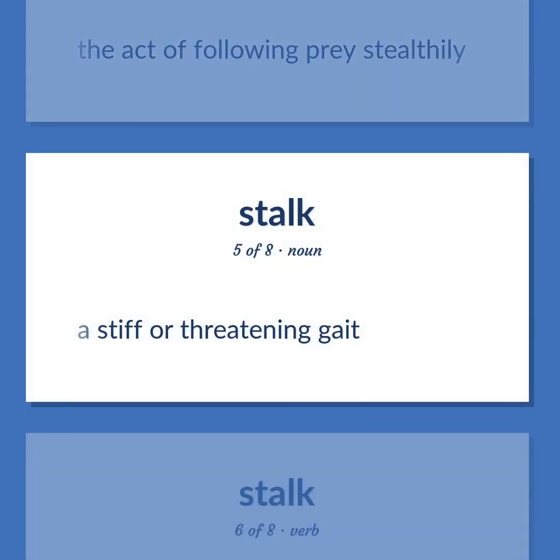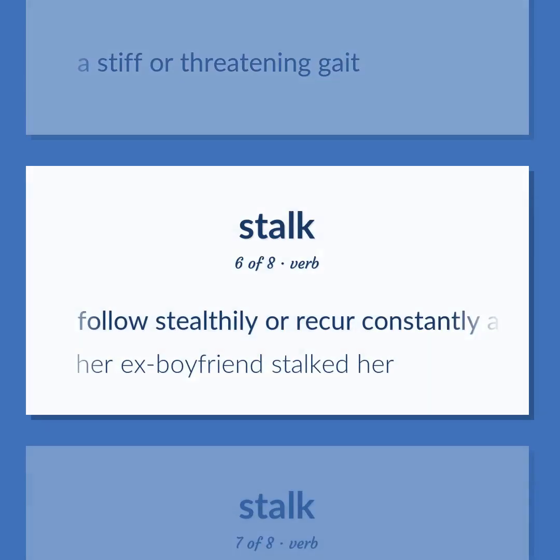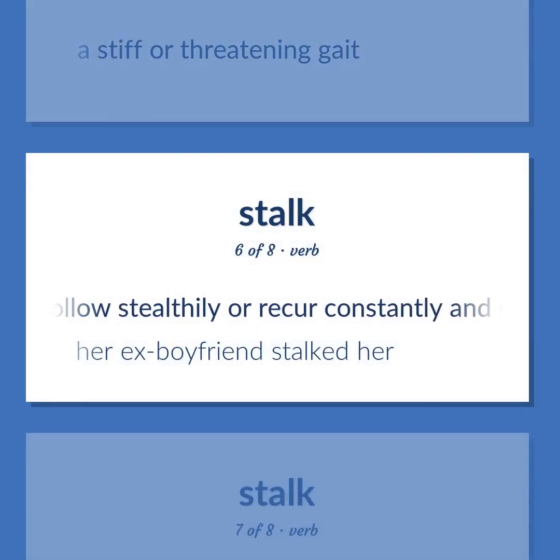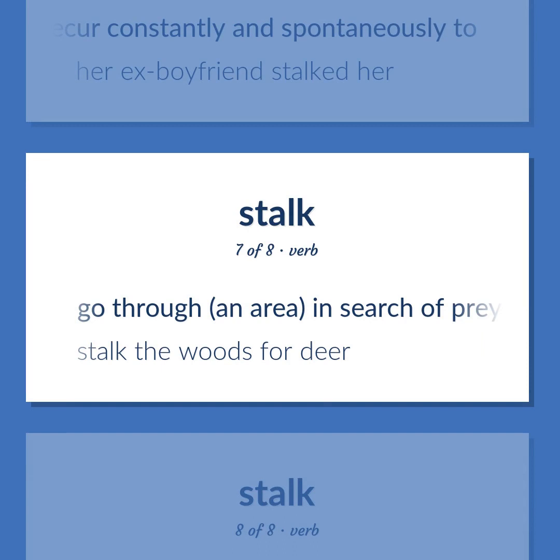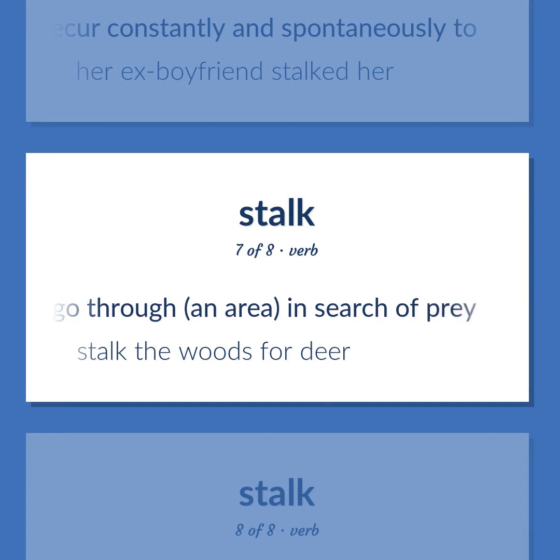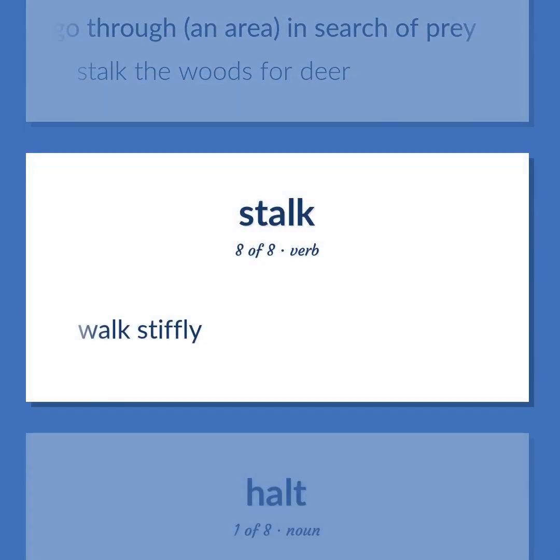A stiff or threatening gait. Follow stealthily or recur constantly and spontaneously to. Her ex-boyfriend stalked her. Go through an area in search of prey. Stalk the woods for deer. Walk stiffly.